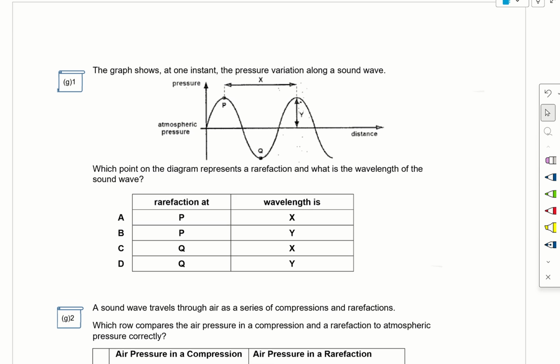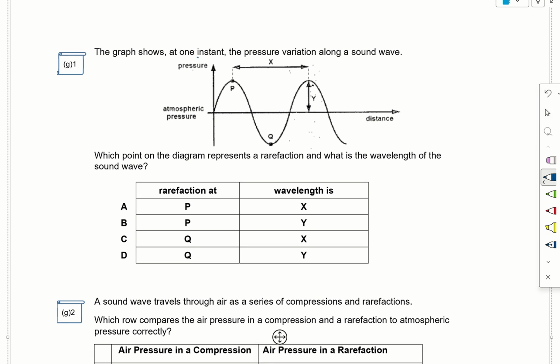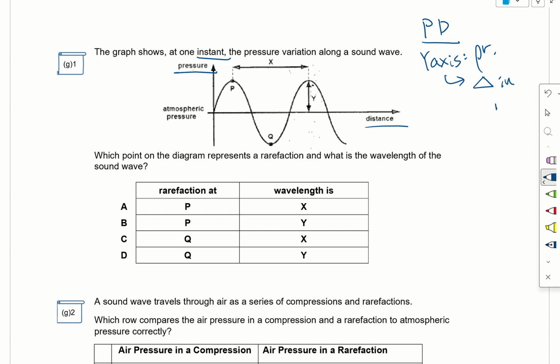Okay, let's try G1. The graph shows at one instant the pressure variation along a sound wave. Let us take note, it is a pressure distance graph. What can we get from a PD graph? The y-axis, which is the pressure, can tell us the change in pressure.